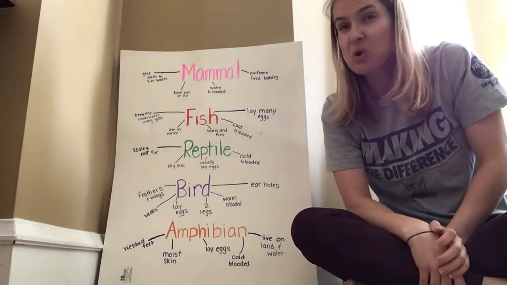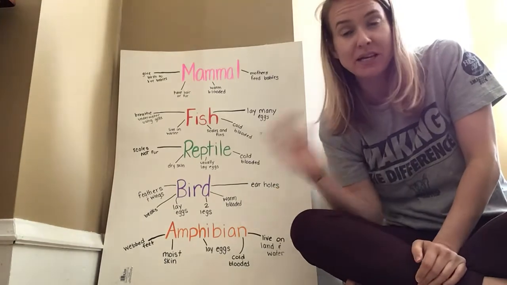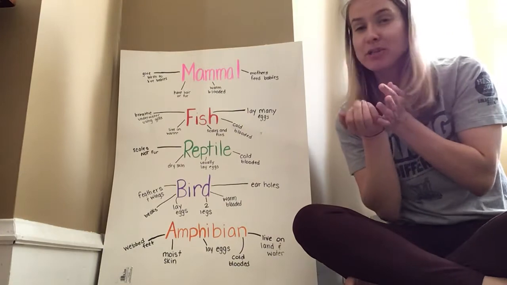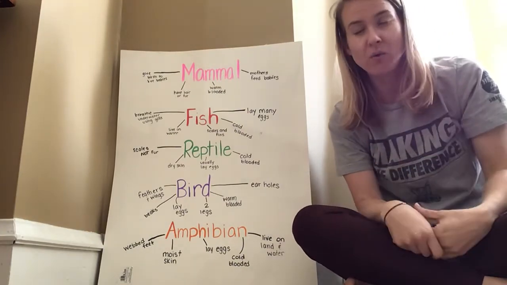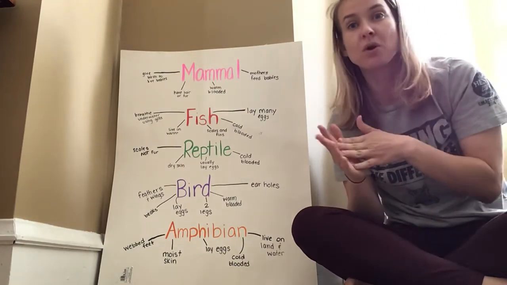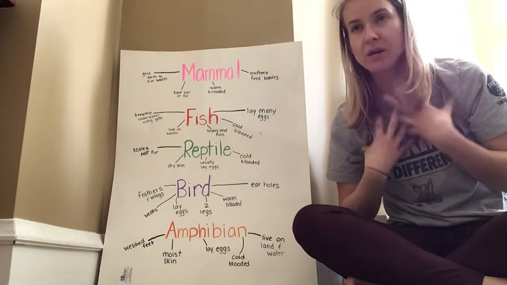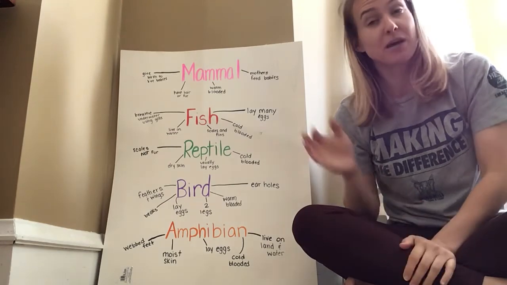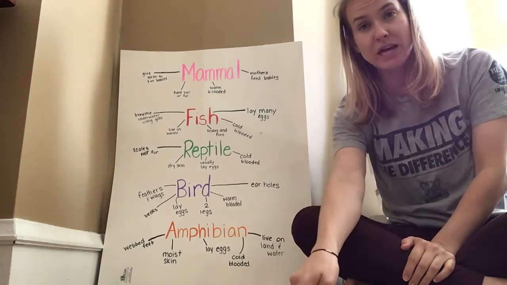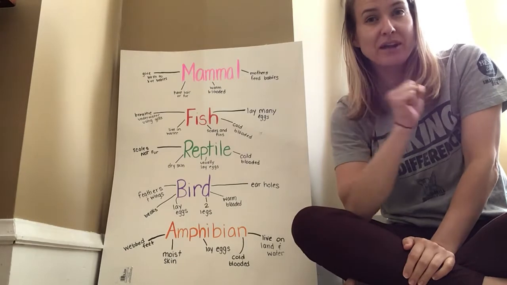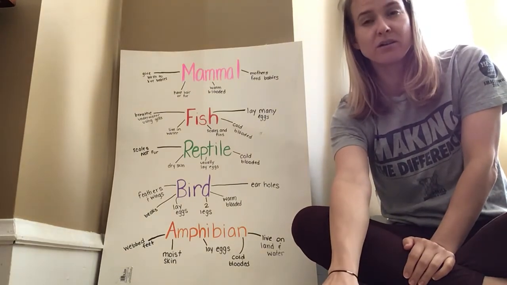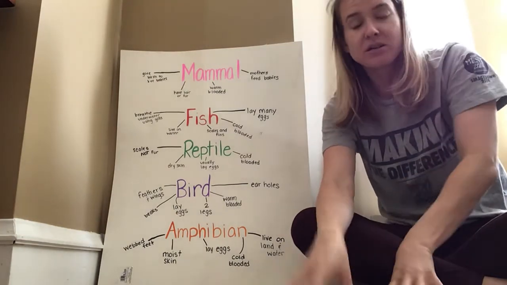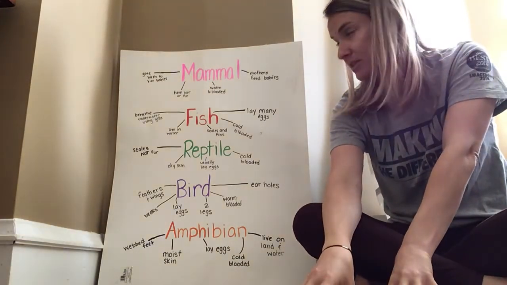Now, fish are also cold-blooded, the opposite of warm-blooded, okay? Fish change their temperature depending on where they are in the water. If the water is warm, then the fish's temperature is warm. If the water is cold, then the fish is cold, okay? Sometimes in the winter, the fish swim really down deep into the pond or the lake, and that is because the water is warmer down there. And the mud is kind of warm, so they'll go down there to get warm, okay? So that's fish.